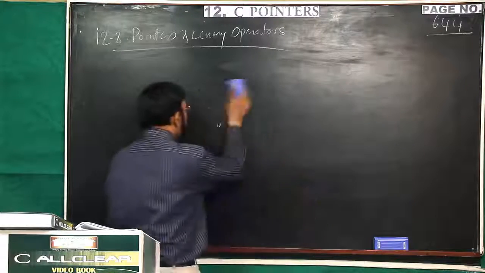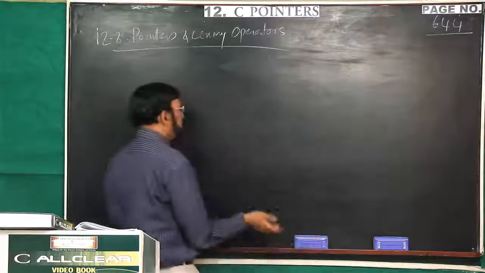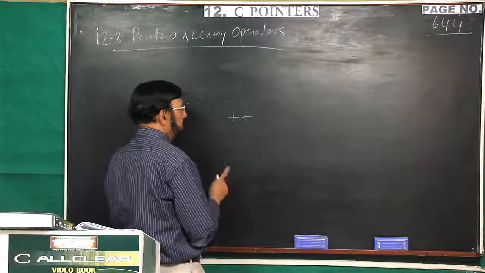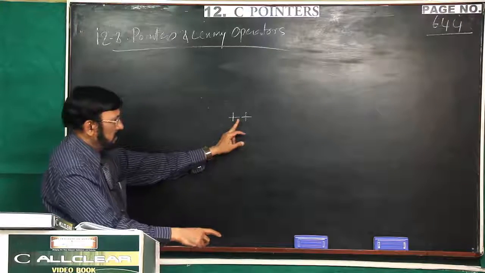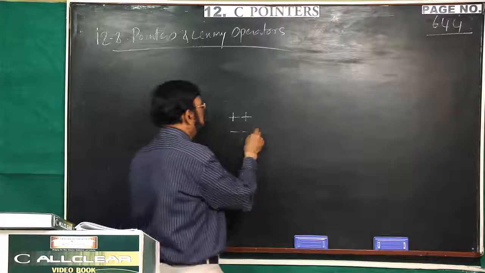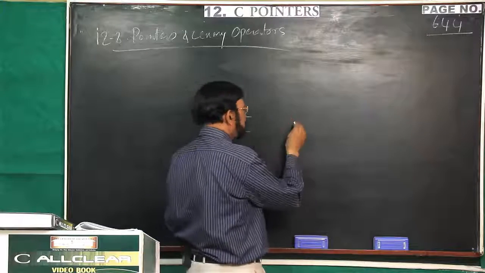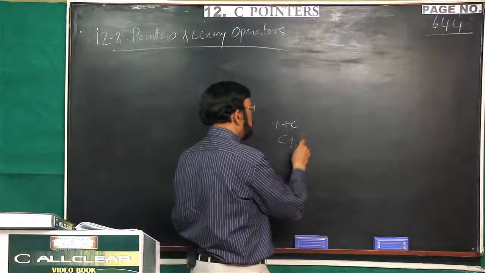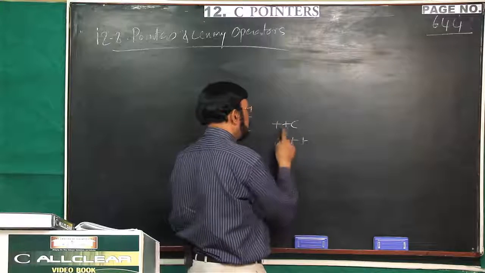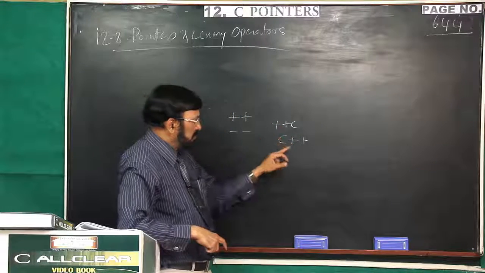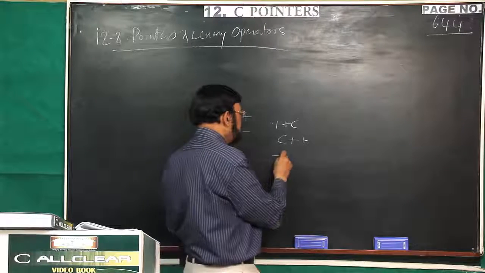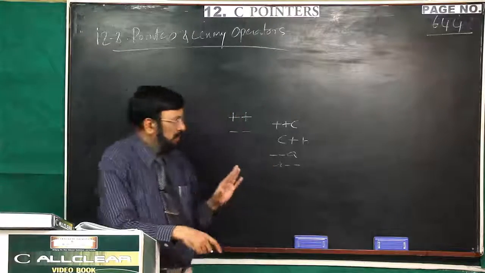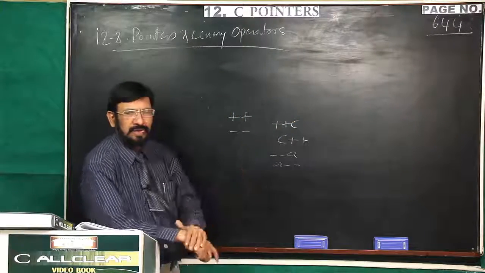After understanding this point, let us come to this concept, unary operators. Unary operators, I already explained in the operators chapter. These are unary incrementation and unary decrementation. What are the variants? The variants are ++C, C++, prefix, postfix: prefix incrementation, postfix incrementation, prefix decrementation, postfix decrementation. Now, I hope that you achieved command over this concept.